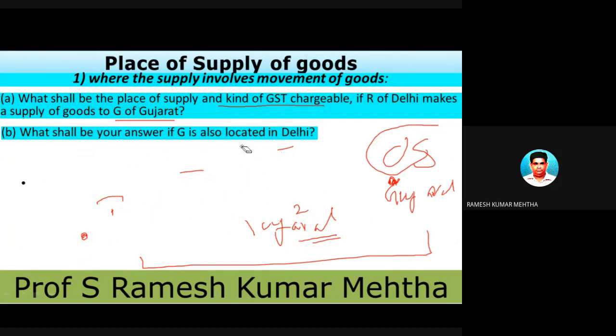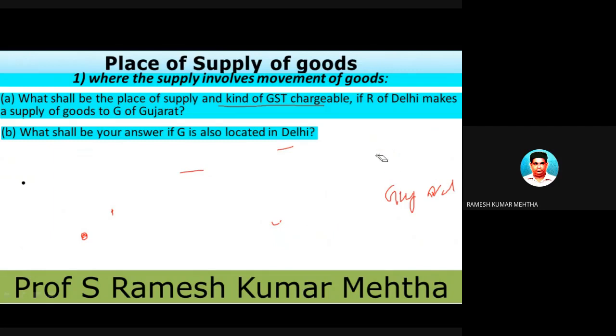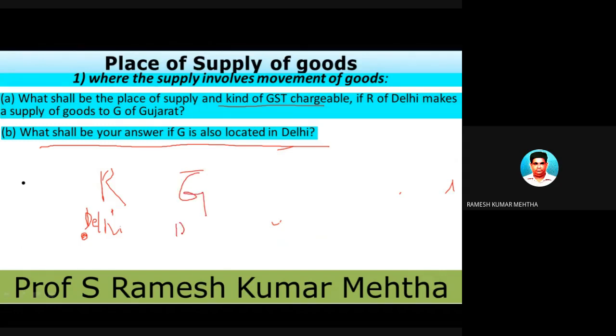Next one is, now look at the same question, but we have changed some part of the question. What shall be your answer if G is also located in Delhi? But see here, Mr. R is there in Delhi and Mr. G of Gujarat is also in Delhi, and the movement of goods is taking place from Delhi to Gujarat.